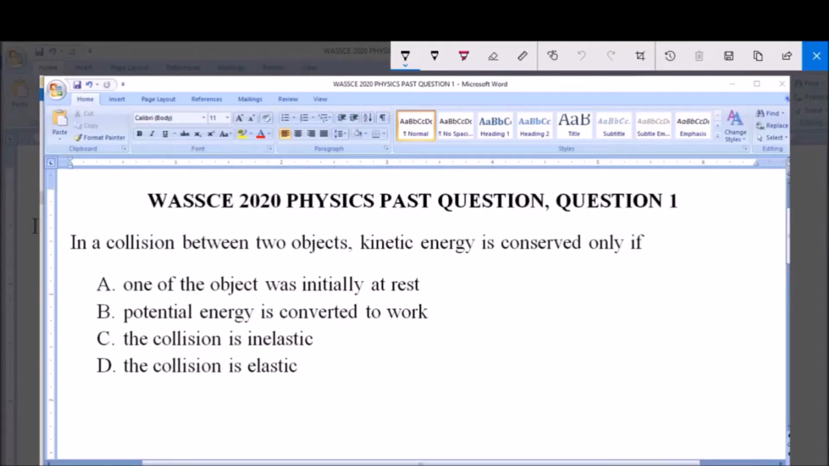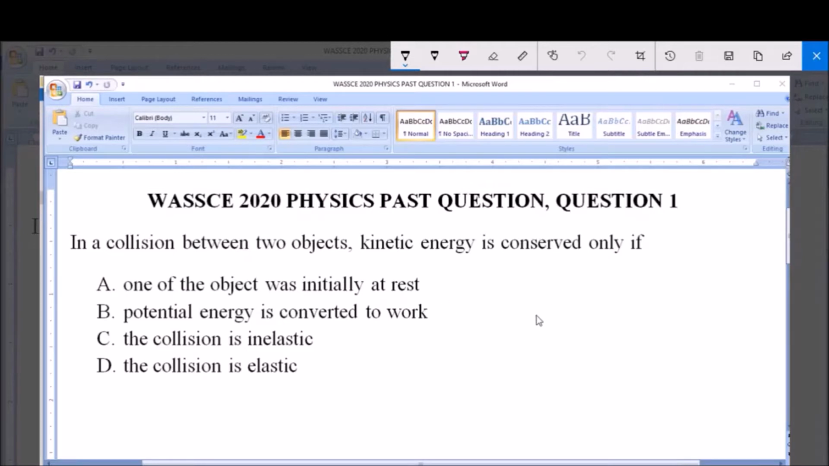I will be answering WASSCE 2020 Physics Past Question 1. In a collision between two objects, kinetic energy is conserved only if: A. One of the objects was initially at rest, B. Potential energy is converted to work, C. The collision is inelastic, and D. The collision is elastic. So the question says, in a collision between two objects, kinetic energy is conserved only if.